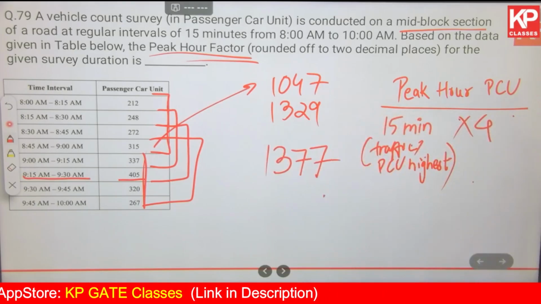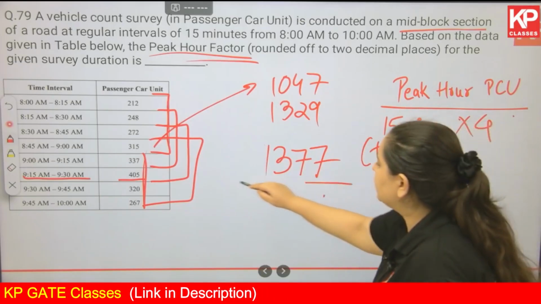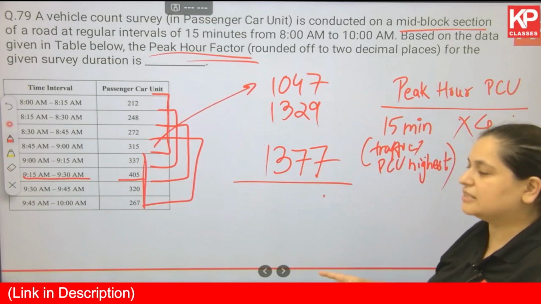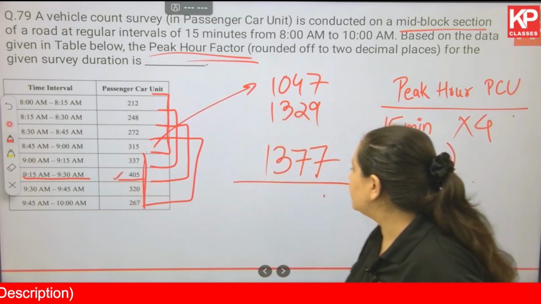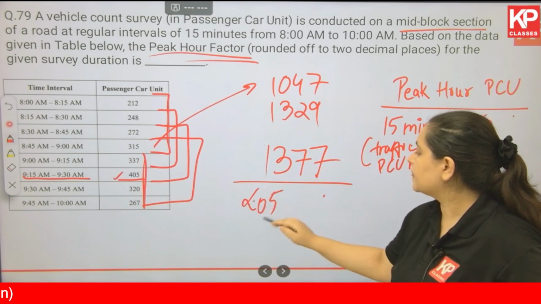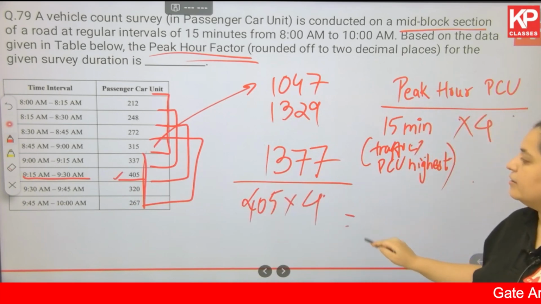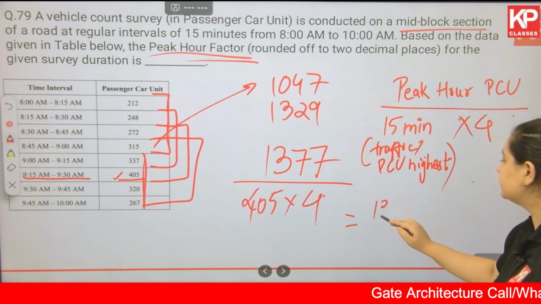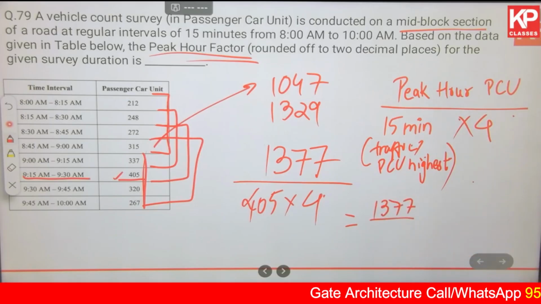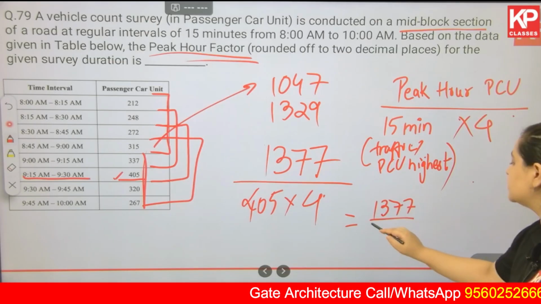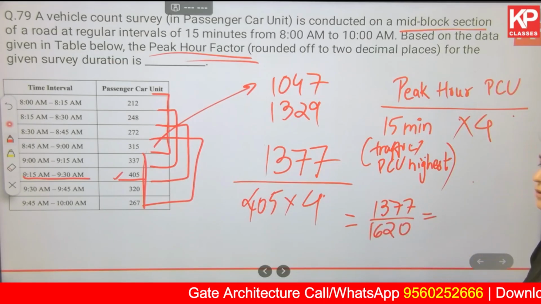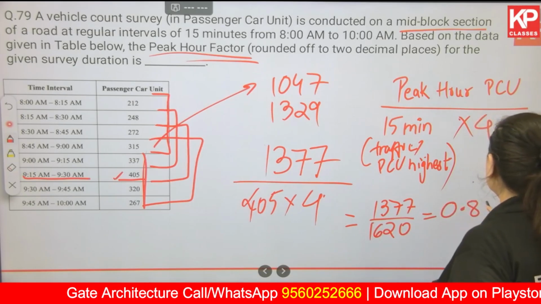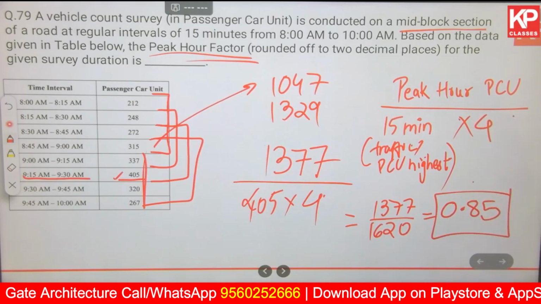This is the PCU for the peak hour, between 8:45 and 9:45, divided by the 15 minute slot in which you have the maximum PCU. You have 405, so 405 multiplied by 4. When you solve this, you get 1377 divided by 1620, sorry, 1620. And the answer is 0.85. This is your peak hour factor.